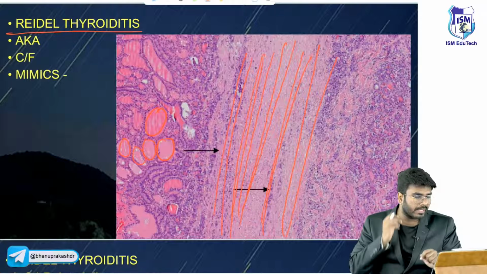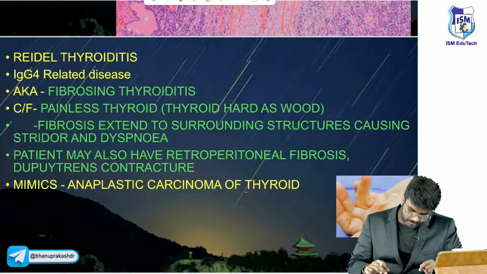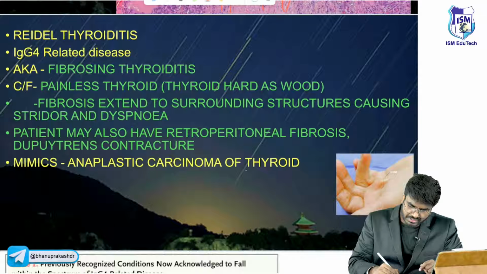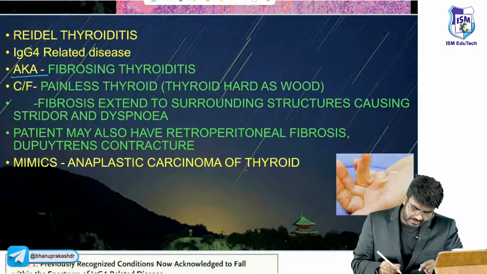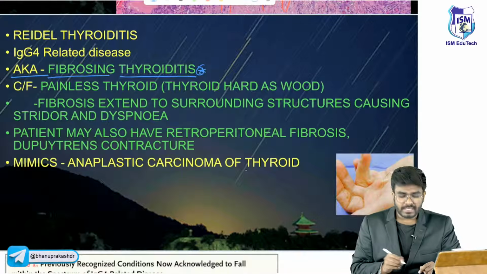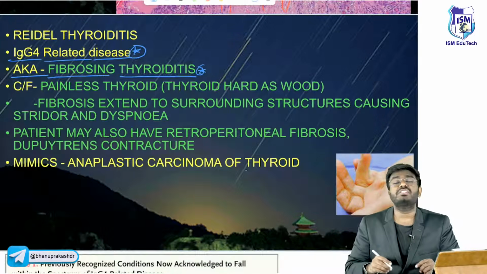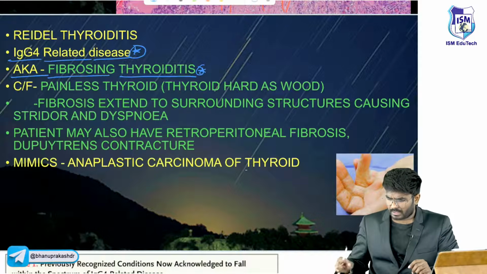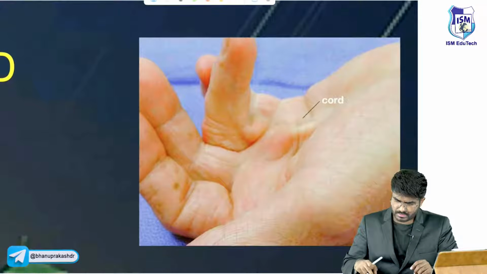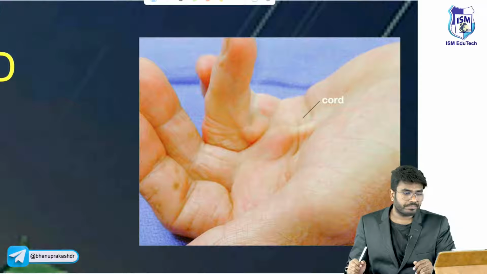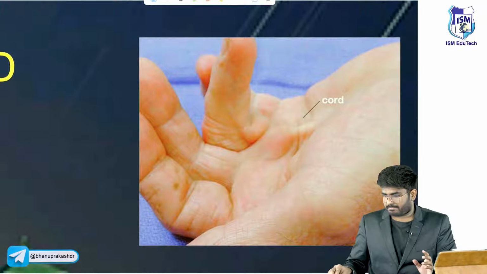Riedel's. Let me write the important points here. Riedel's is also called fibrosing thyroiditis. There is fibrosis of the thyroid gland. It is usually associated with IgG4 related disorders. IgG4 is an antibody. See, now, can you tell me what this image is? The Dupuytren's contracture. See, simple.